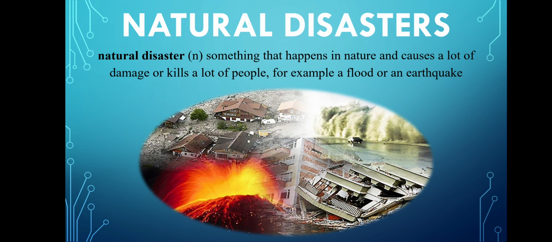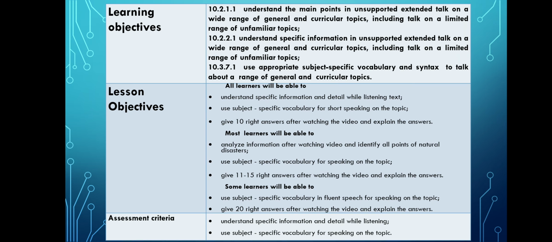Look at the definition of this word combination. Natural disaster is something that happens in nature and causes a lot of damage or kills a lot of people, for example, a flood or an earthquake. Today, in our lesson, you will understand specific information and detail while listening. Use subject-specific vocabulary for speaking on the topic.